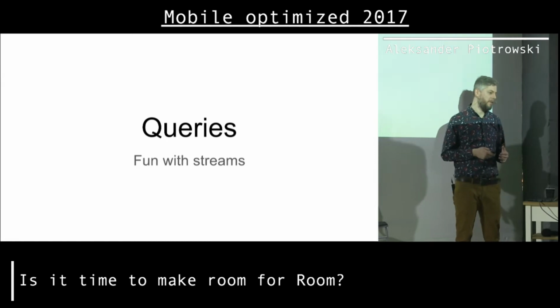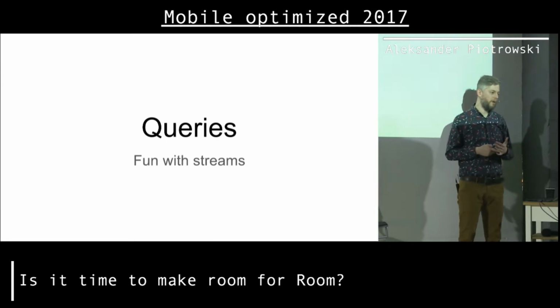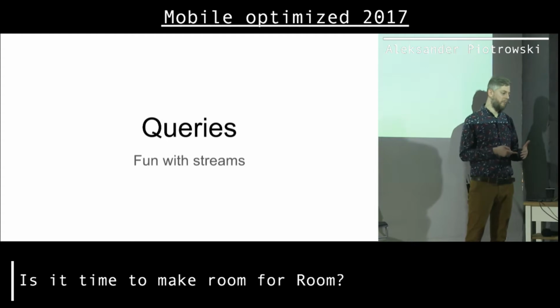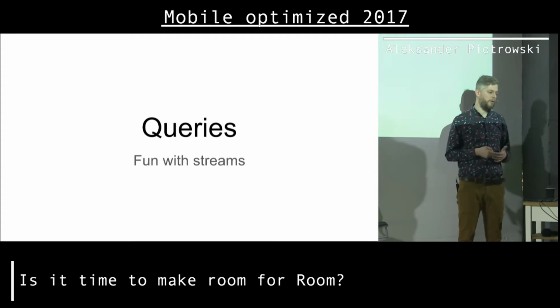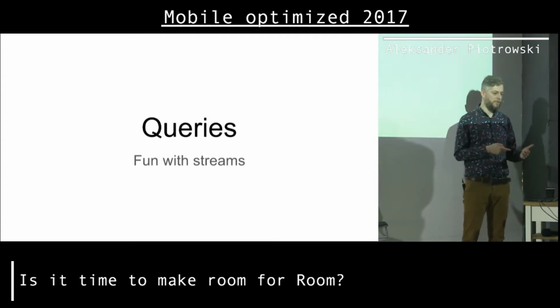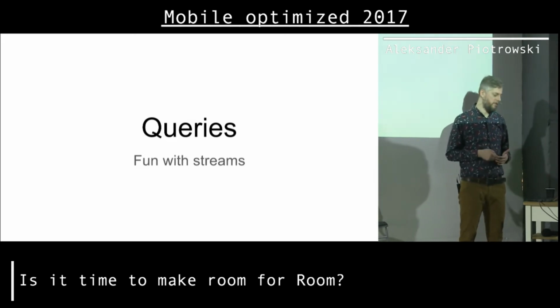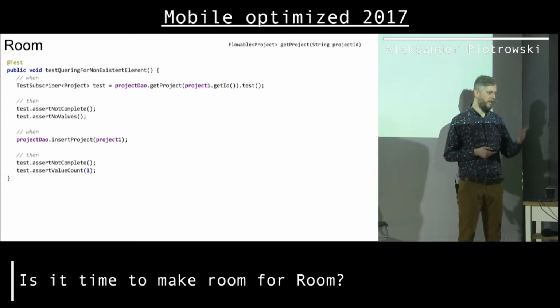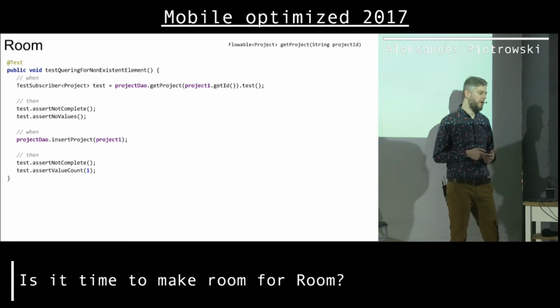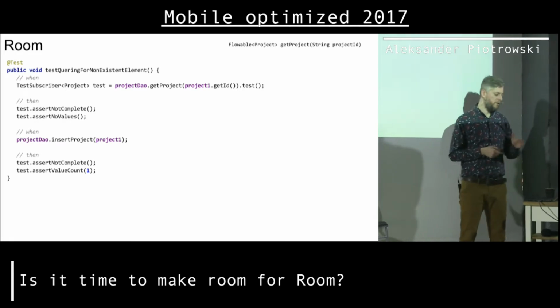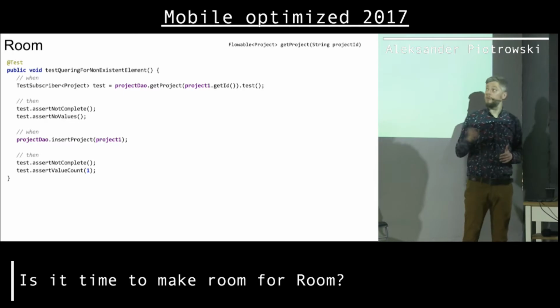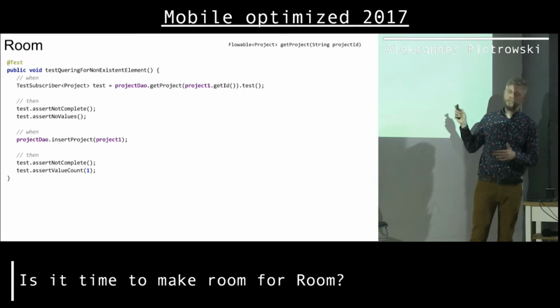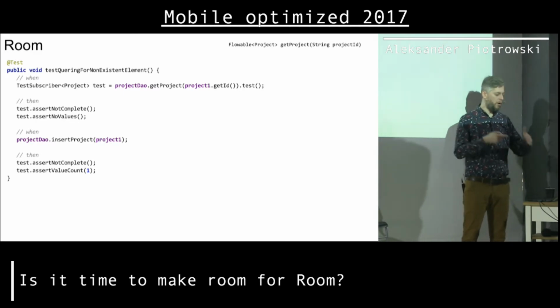That is super confusing, and I think it's the most interesting part about Room. So both Room and requery are supporting reactive programming, both return flowables, but sadly those streams behave completely in a different way. So it's super confusing. So let's imagine that I want to query a database and get a non-existent record or entity from database. So in this case, first of all, I should just remind you that this just returns a flowable by ID, a flowable of projects.